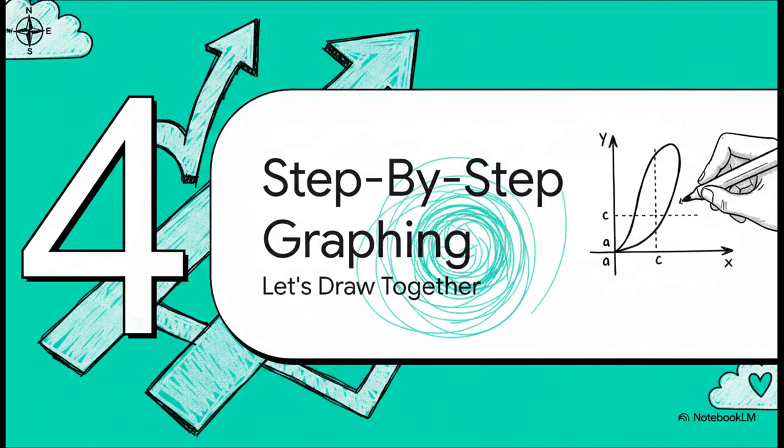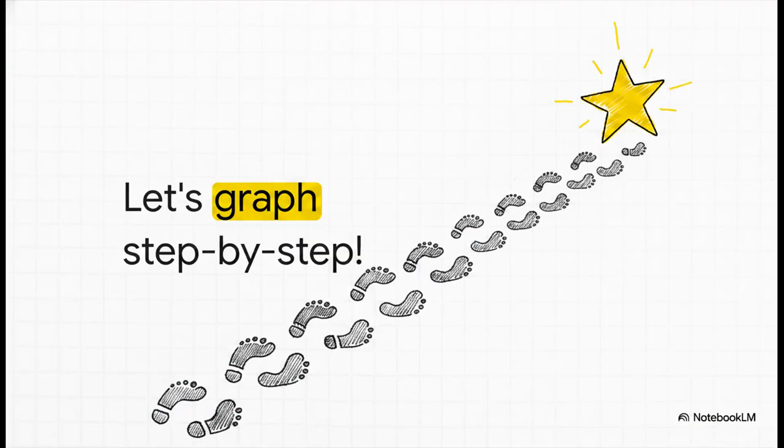Section 4. Step-by-step graphing. I want you to feel completely confident here, so let's transition into the actual mechanics of drawing these out on paper together. Here is our first practice equation. Y equals x squared minus 4x plus 3. Now, do not let the letters and numbers intimidate you. Just like walking a long path is done simply by putting one foot in front of the other, we are going to tackle this together, step by step.